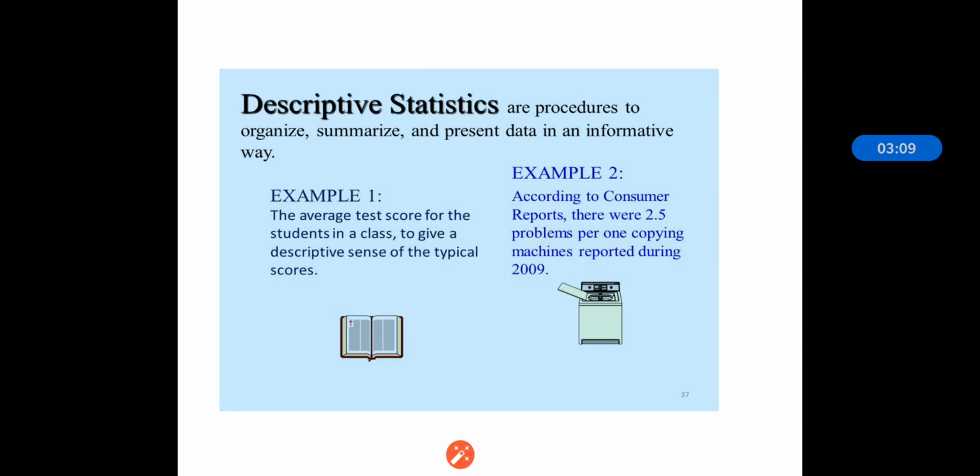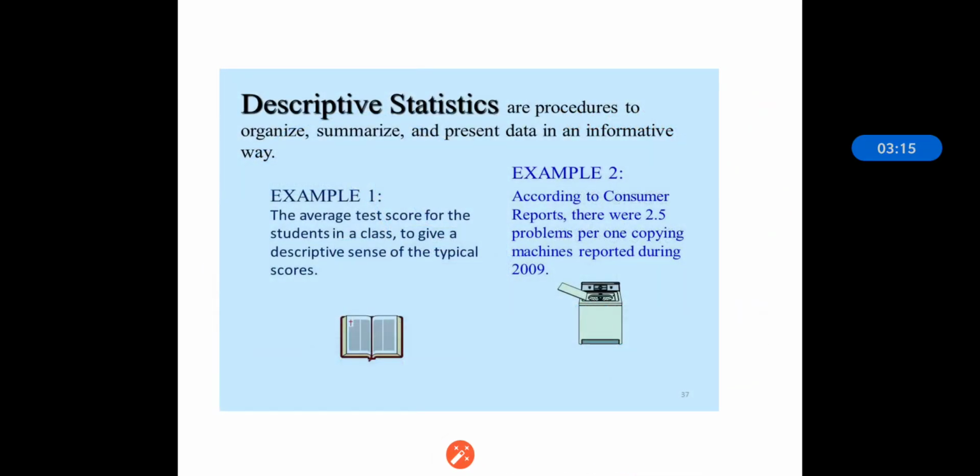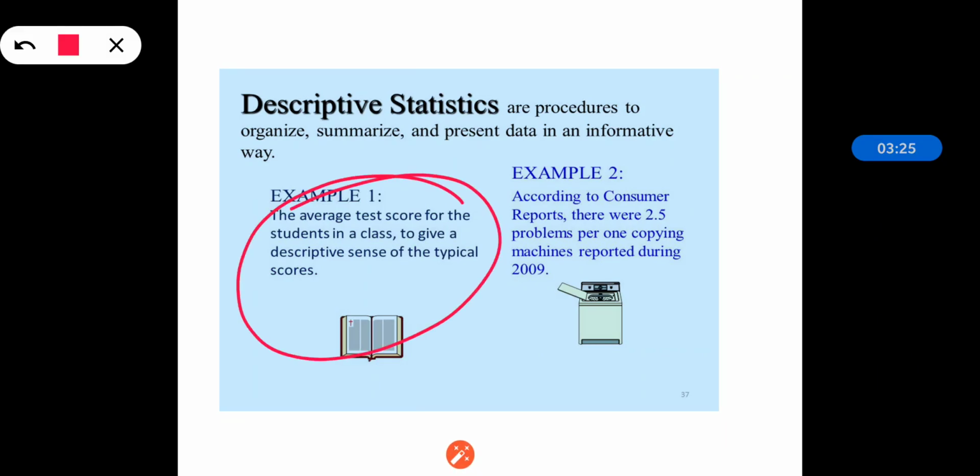That is nothing but descriptive statistics. It is the procedure to organize, summarize and present the data in an informative way. For example, the average test score for students in a class gives a descriptive sense of typical scores. In descriptive analysis, we summarize, classify and distinguish.